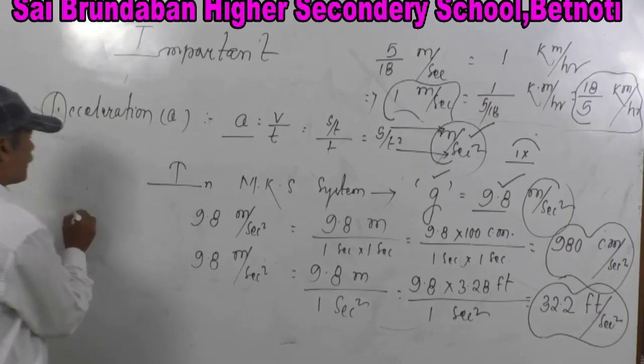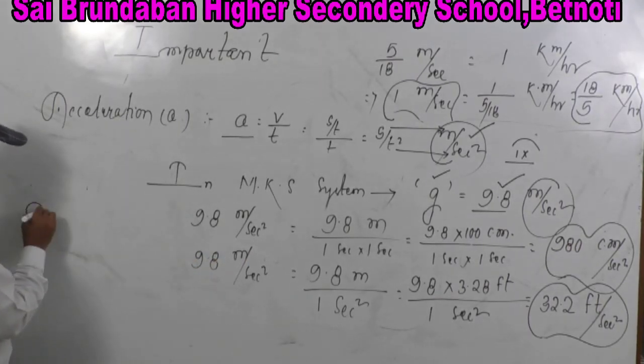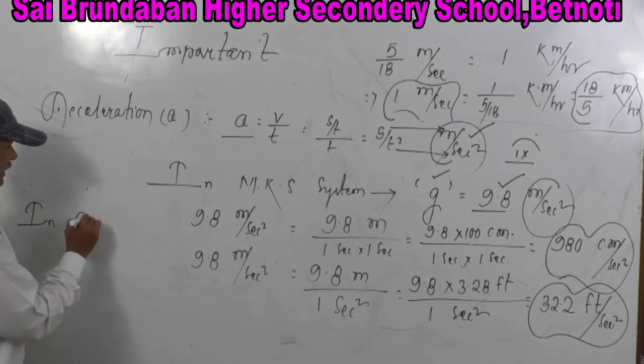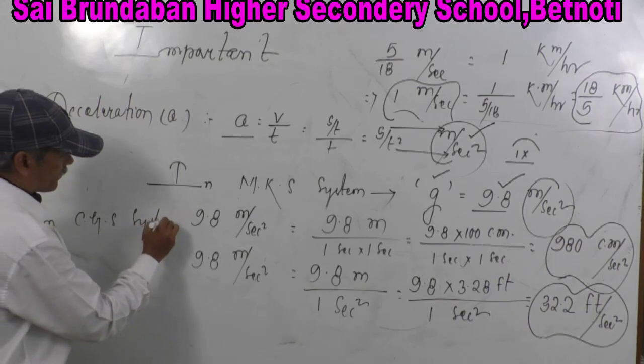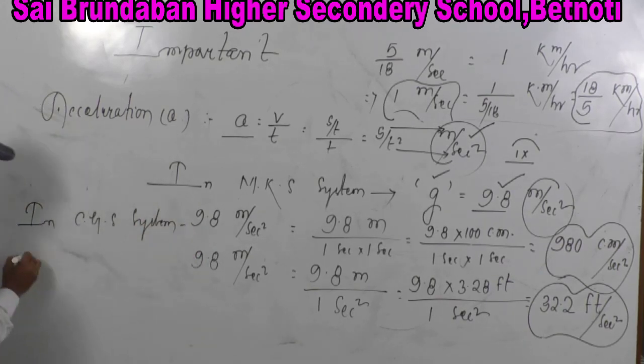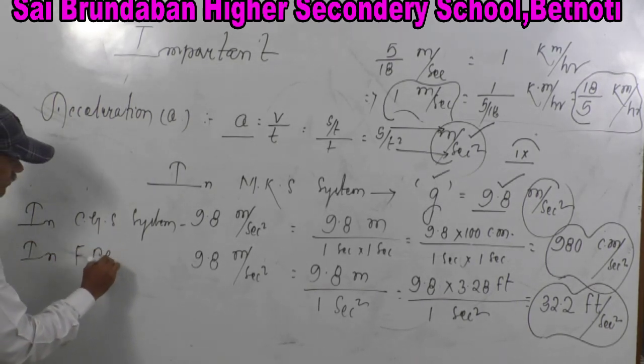The value of g in the CGS system. This is the value of g in the FPS system.